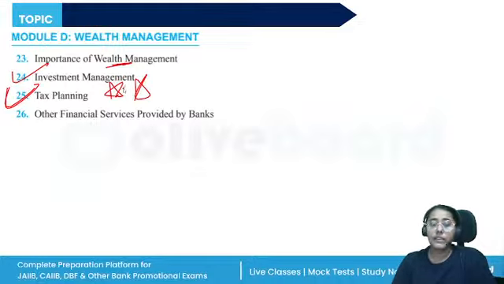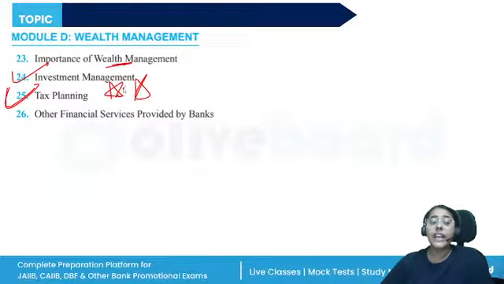Then the last unit from module D is other financial services provided by banks. So distribution of third party products, the different models through setting up subsidiaries, joint ventures, by departmental activity itself, cross-selling, social security schemes, introduction to factoring, portfolio management, depository services. These topics are there in the unit 26.